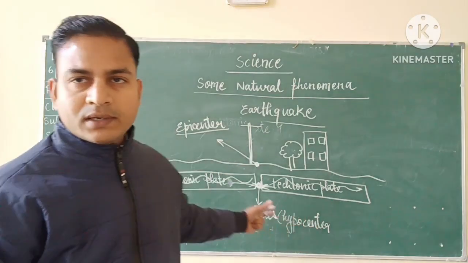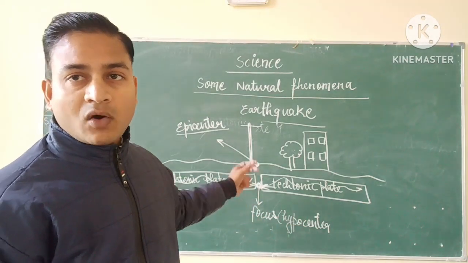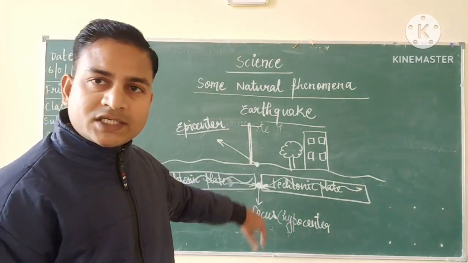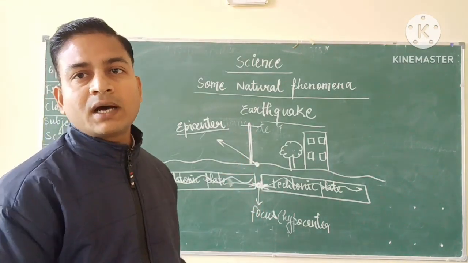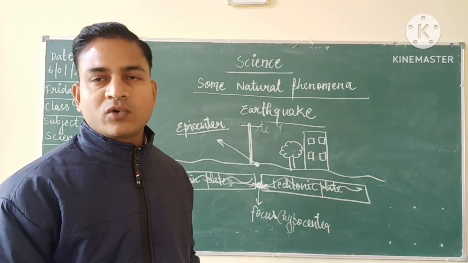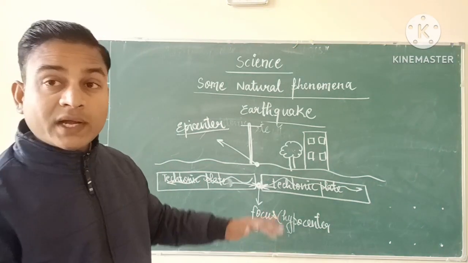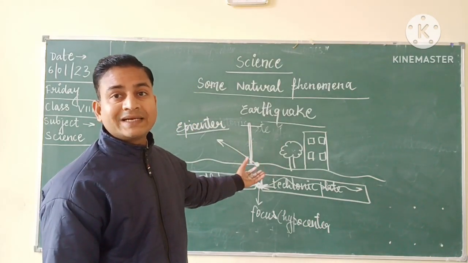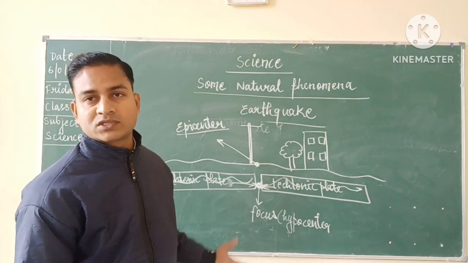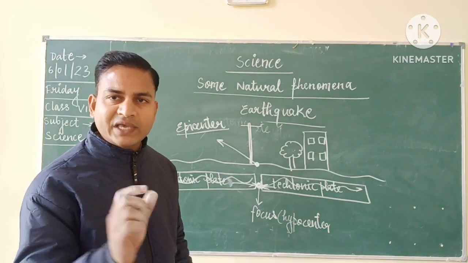And the places which are located just above these tectonic plates, due to which the earthquake is originating, these places which are present just above these tectonic plates where the earthquake is originating, these are known as seismic zones, or you can say fault zones or the weak zones.